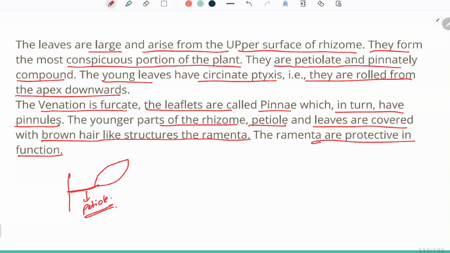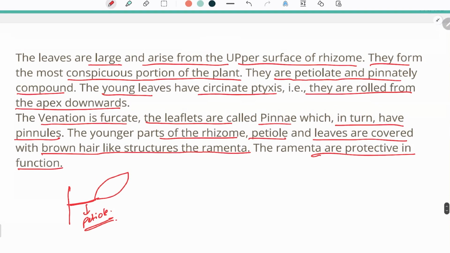So the description about the leaves says that they are large and arise from the upper surface of the rhizome. Why the upper surface of the rhizome? Because the stem is mainly rhizome, and they form the most conspicuous portion of the plant. They are petiolate and pinnately compound. Petiolate means that they bear a petiole, which helps in the attachment of the leaf to the stem. Pinnate means that they have incisions on the leaf due to which leaflets are formed.